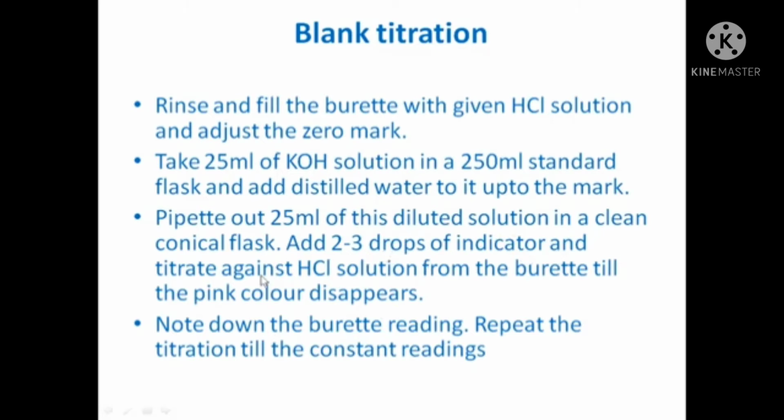So titration is done till that pink color disappears. You should keep in mind this is the end point, the disappearance of the pink color. Now note down the burette reading and repeat the titration till you get constant readings. Three readings should be taken.